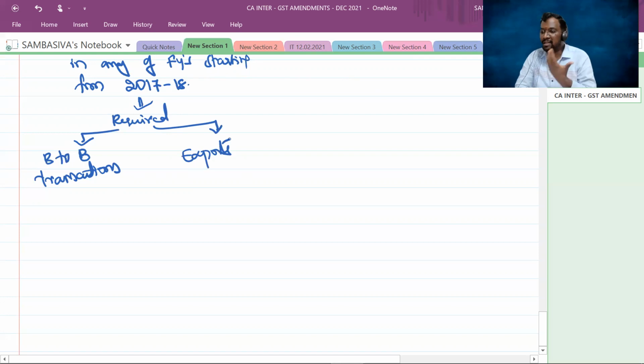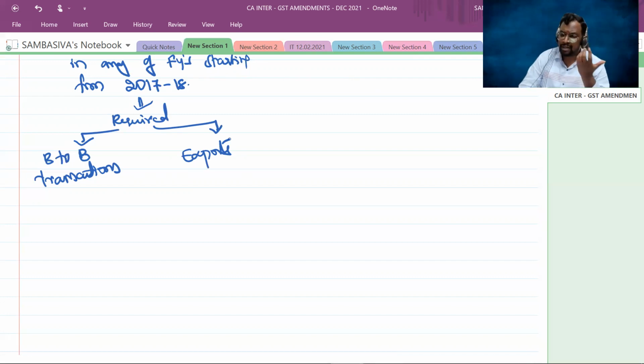So if you satisfy that turnover condition, in any financial year starting from 17-18, if your turnover exceeds 50 crores, right? So with respect to B2B transactions and export transactions, you have to generate the e-invoice. Clear, sir? Now, what is this e-invoicing?